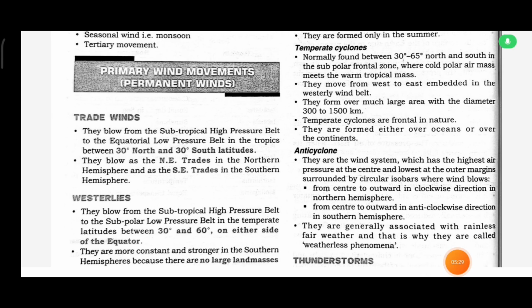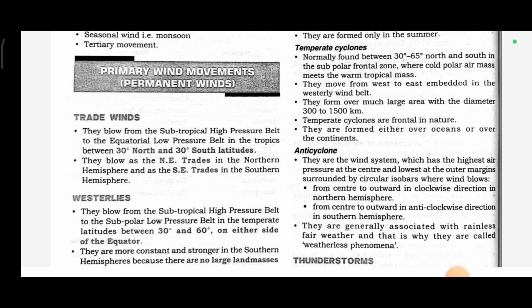Primary wind movements: permanent winds. Trade winds. They blow from the subtropical high pressure belt to the equatorial low pressure belt in the tropics between 30 degrees north and 30 degrees south latitude. They blow as the northeast trades in the northern hemisphere and as the southeast trades in the southern hemisphere.